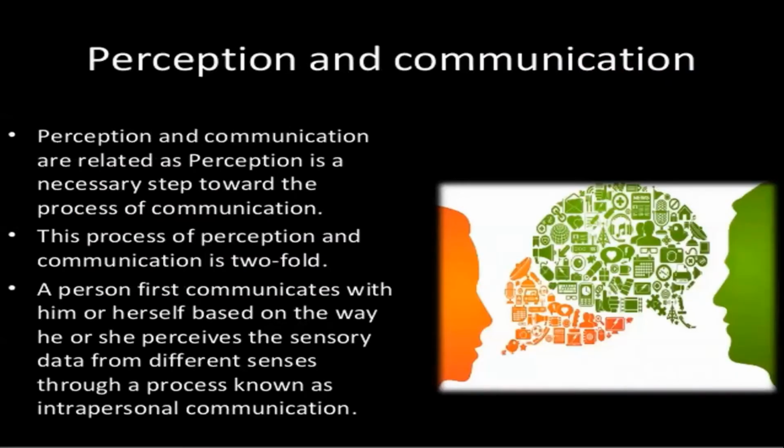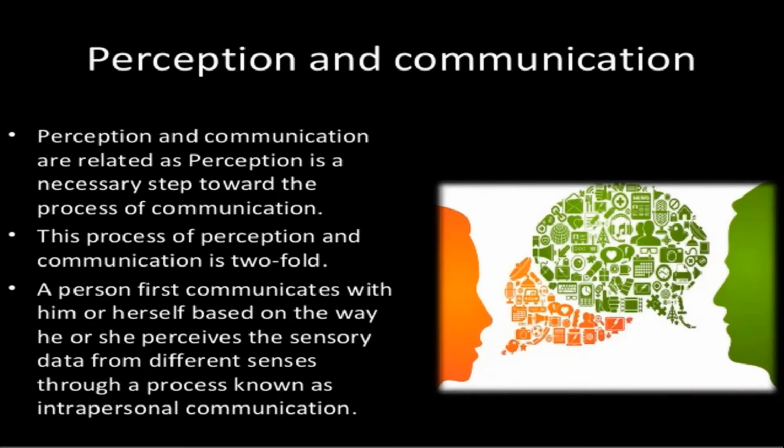After that, we come to perception and communication. Perception and communication are related, as perception is a necessary step in the process of communication. How you are going to communicate matters, because of your perception, you choose the way of communication. This process of perception and communication is twofold. A person first communicates with him or herself, based on the way he or she perceives the sensory data from the different senses, through a process known as intrapersonal communication.